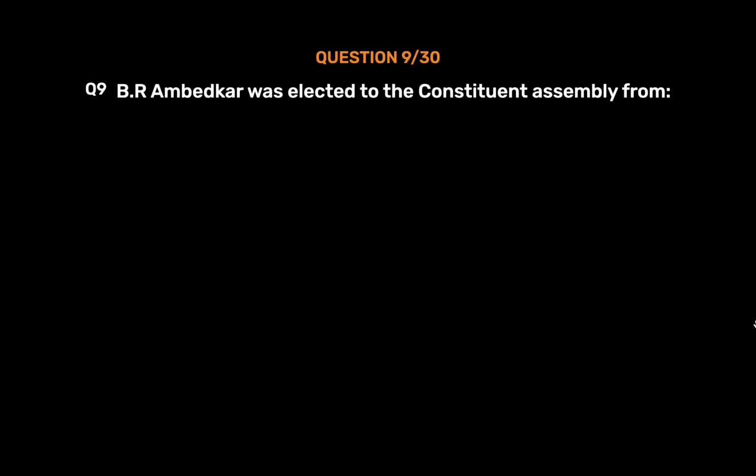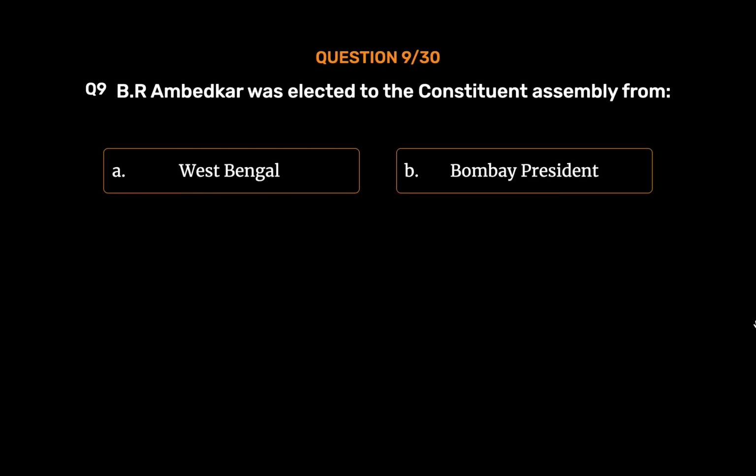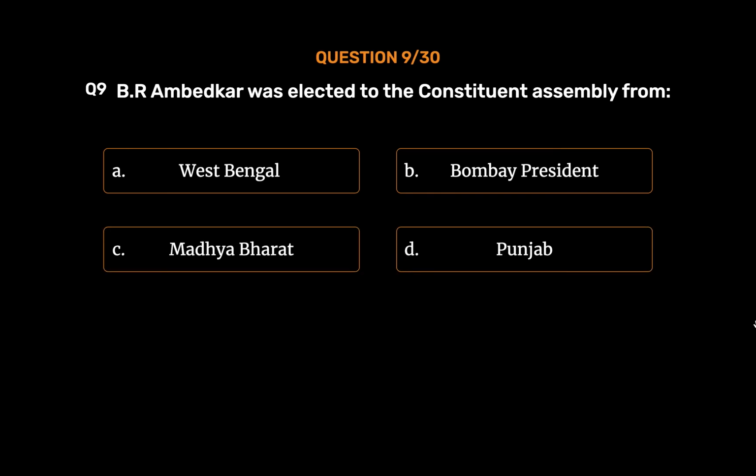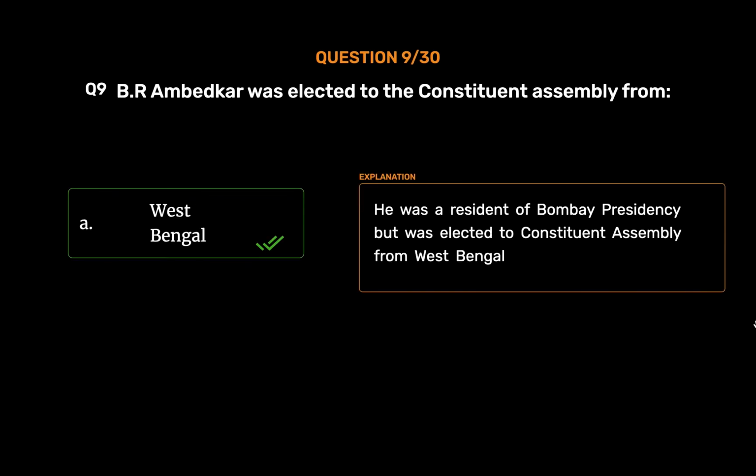Question number 9. B.R. Ambedkar was elected to the Constituent Assembly from Option A. West Bengal. Option B. Bombay Presidency. Option C. Madhya Bharat. Option D. Punjab. The correct answer is Option A. West Bengal. He was a resident of Bombay Presidency but was elected to Constituent Assembly from West Bengal.